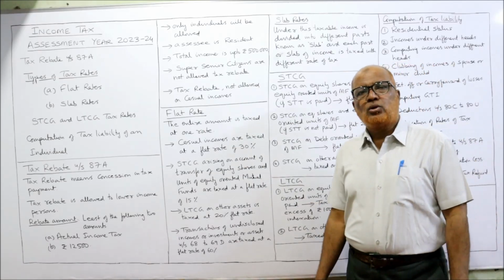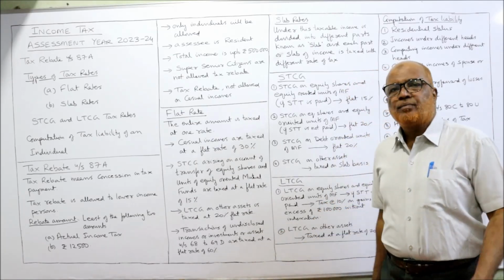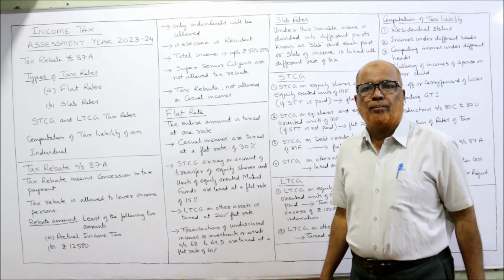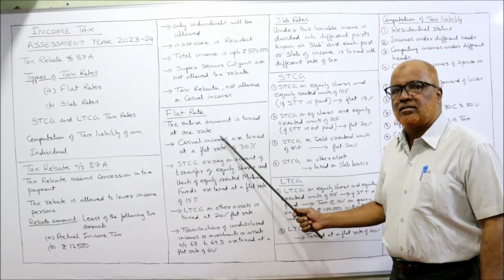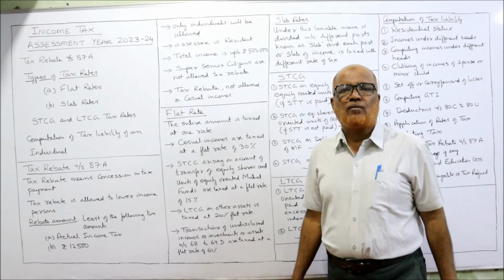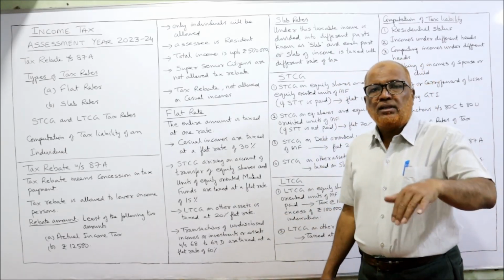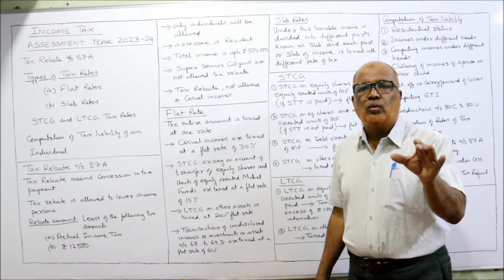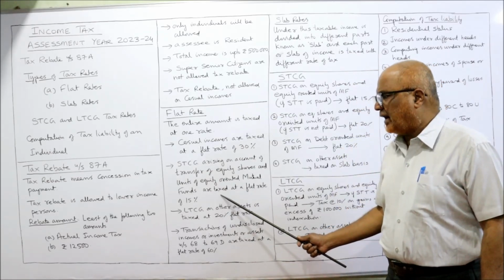Now, flat rate. Two types of rates are there, flat rate and slab rates. Flat rate means a single rate will be applied on the total income. Only one rate of tax will be applied on the total income, that is called flat rate. Examples: casual incomes are taxed at a flat rate of 30%. Short-term capital gain on the transfer of equity shares or equity-oriented units of UTI, the tax rate is a 15% flat rate.